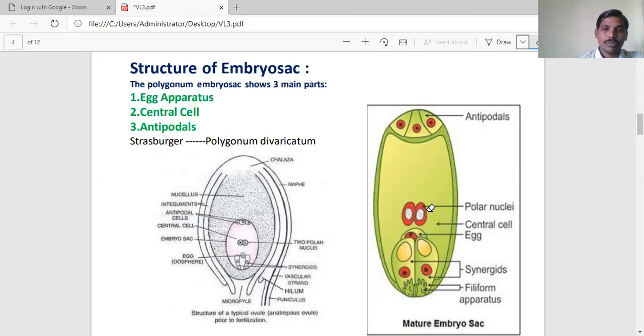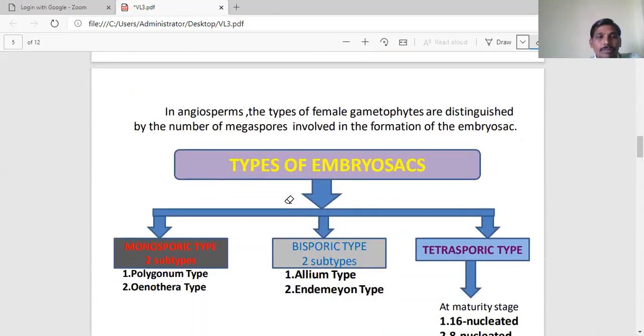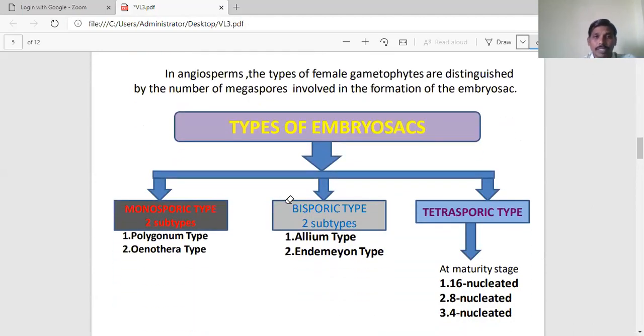Nucleus. So this is the largest cell in the embryo sac. So, an important cell, the egg cell, is constituted in the egg apparatus. The degenerate cells are towards the chalazal end and named as antipodals. This type of embryo sac was first discovered by Strasburger in Polygonum divaricatum. Next, we can go for types of embryo sacs.